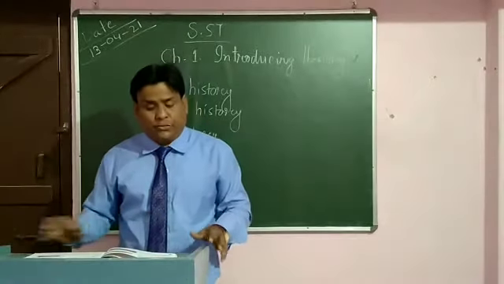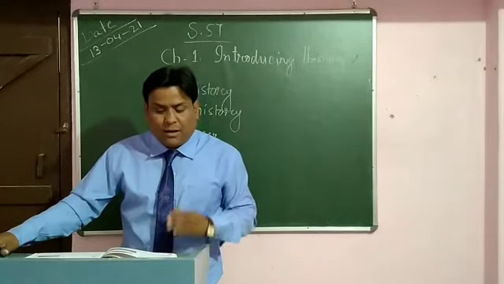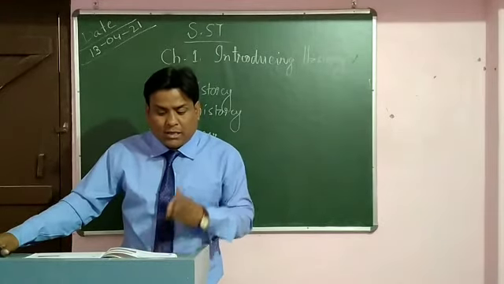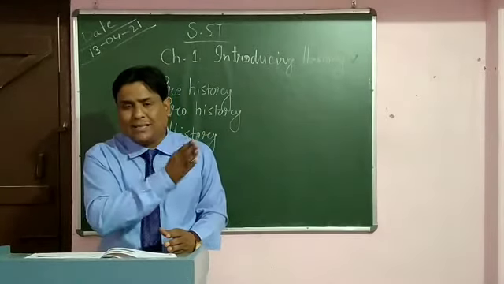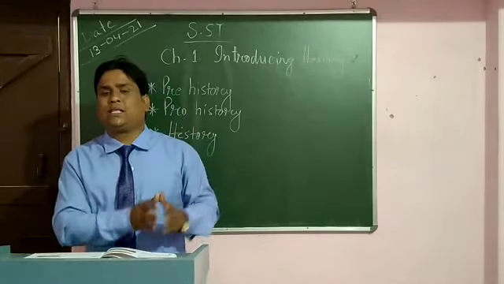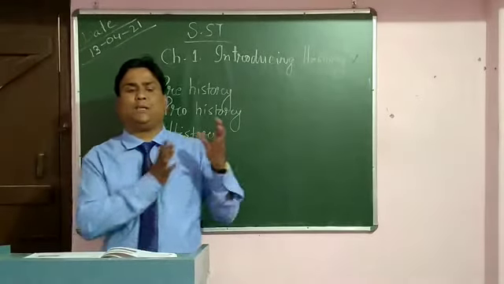Now it comes to history. History is the period for which we have been able to decipher the written records of the past. It means we have written records, and whatever is written there, we are able to understand clearly. We have deciphered that, which means we have made it simple to understand.